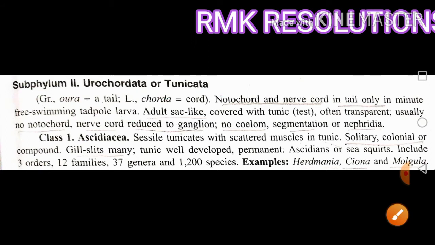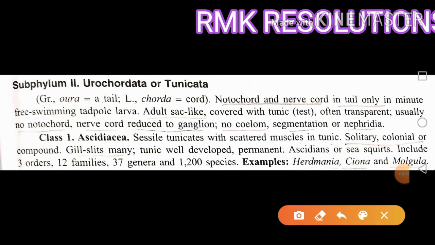The Urochordata has a class one, Ascidiacea. These animals are the sessile tunicates. Sessile means they are not moving; they are attached to a certain substratum. Tunicates are organisms covered by a membrane, and they are solitary, with muscles scattered in the tunic.